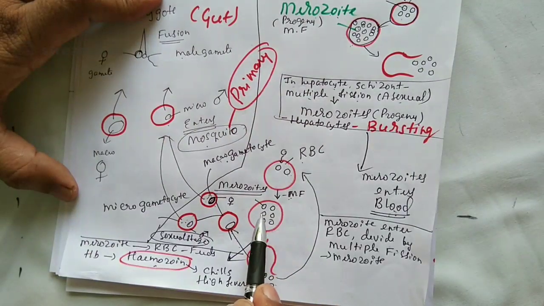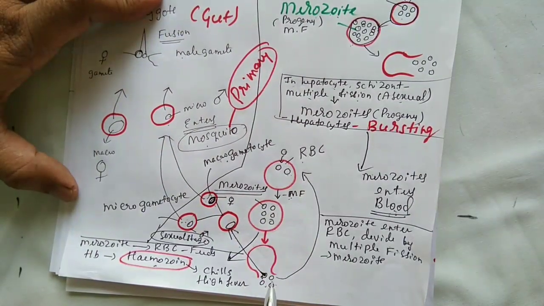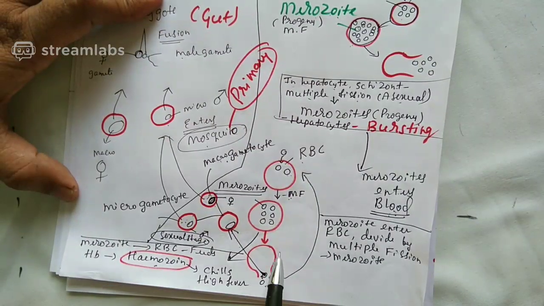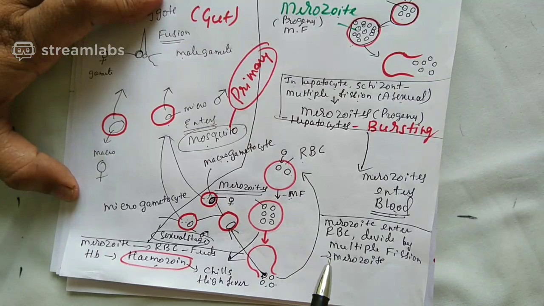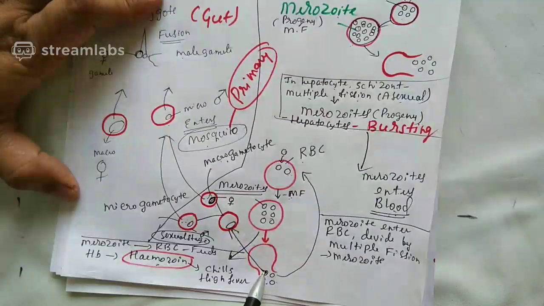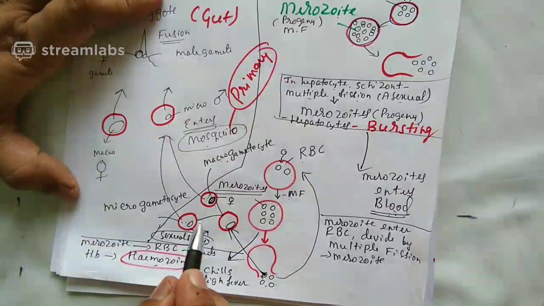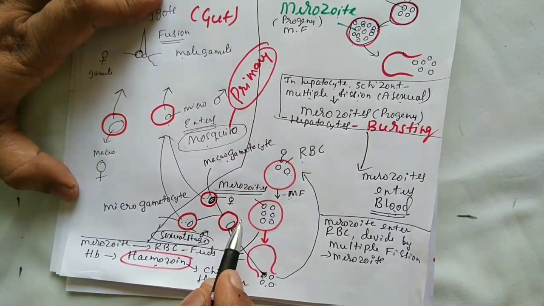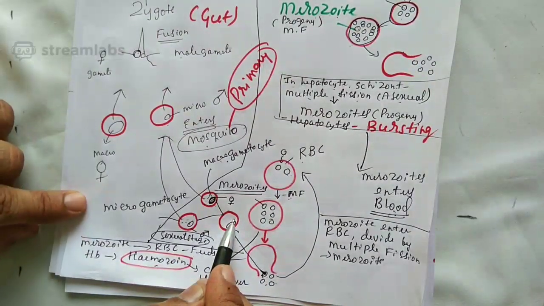It forms merozoites, which get released by bursting of the RBC. When it bursts the RBC, it releases which chemical? Hemozoin, and hemozoin leads to chills and high fever. Some of the progeny merozoites can become gametocytes, and the gametocyte is the beginning of the sexual stage. It occurs inside the RBC.